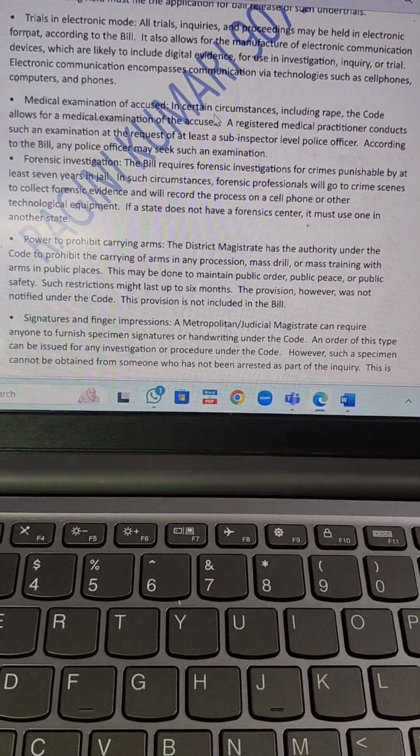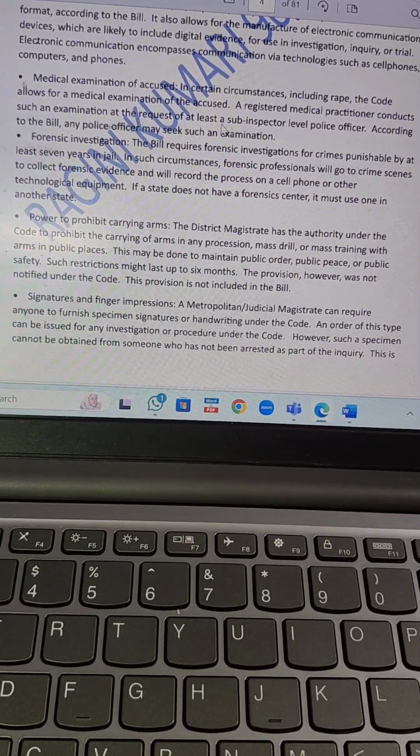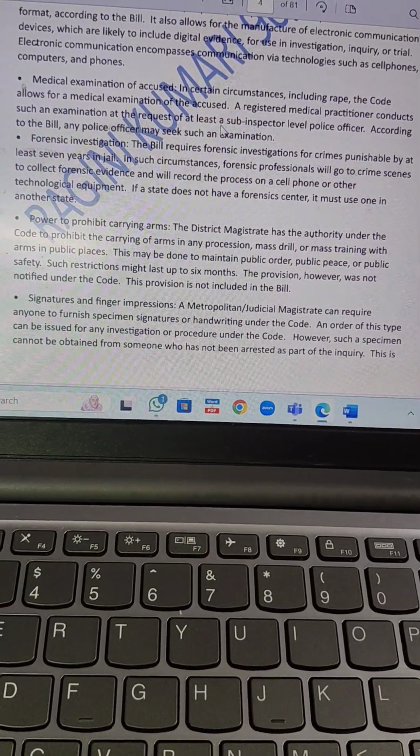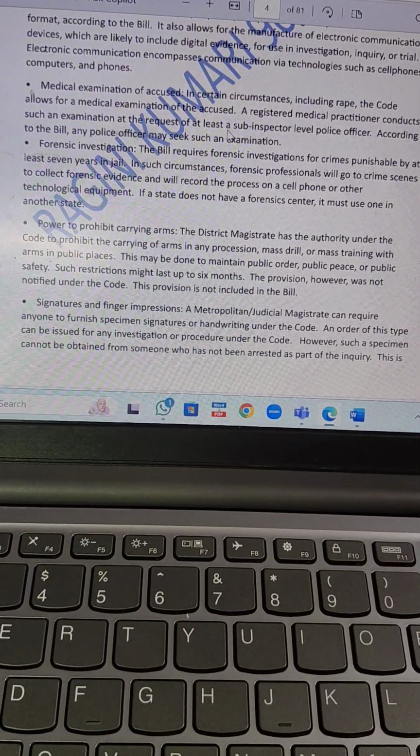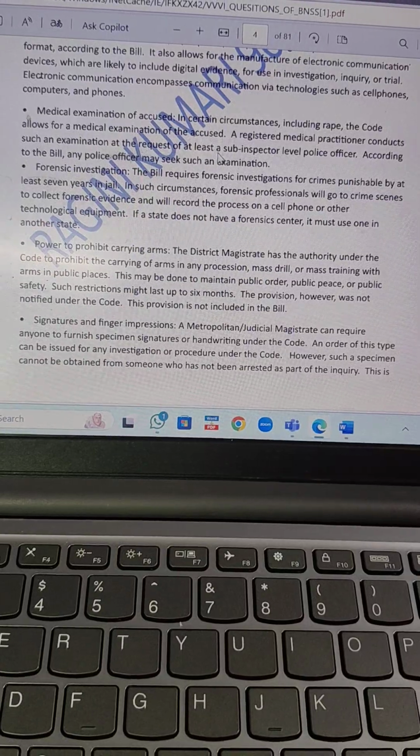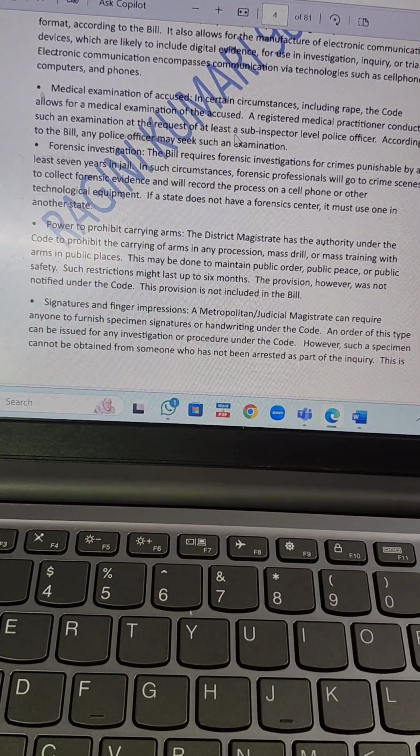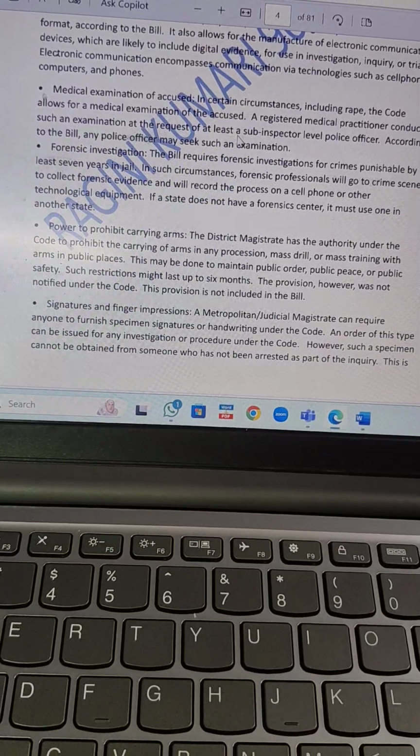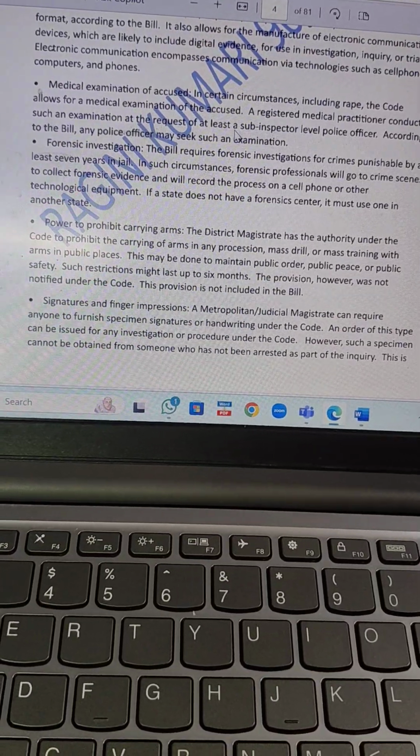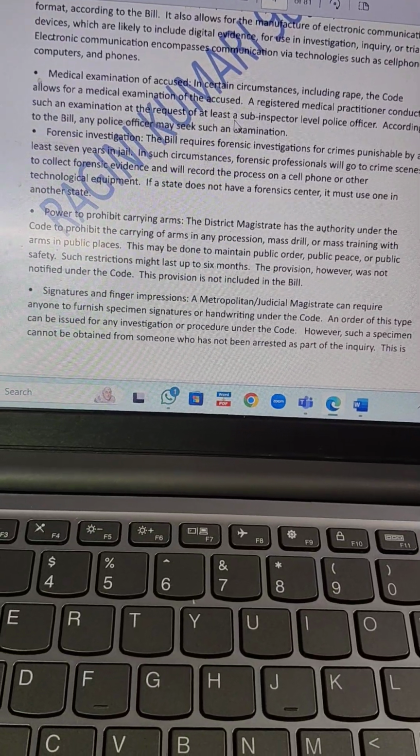Then power to prohibit carrying arms. So the district magistrate has an authority under the code to prohibit the carrying of arms in any procession, mass drills, or any mass training with arms in public places. This may be done to maintain public order, public peace, or public safety. Such restrictions might last up to 6 months.